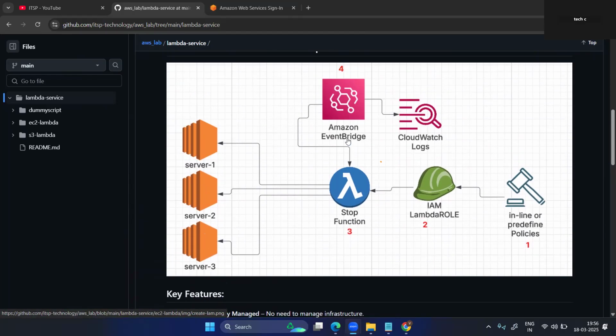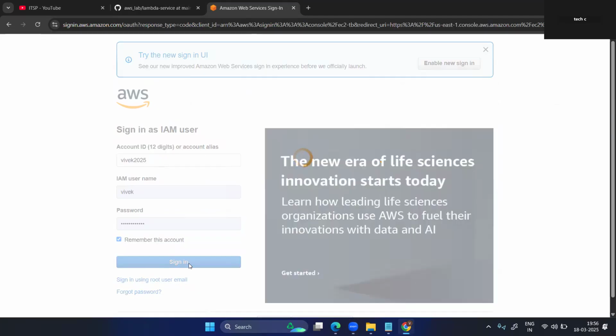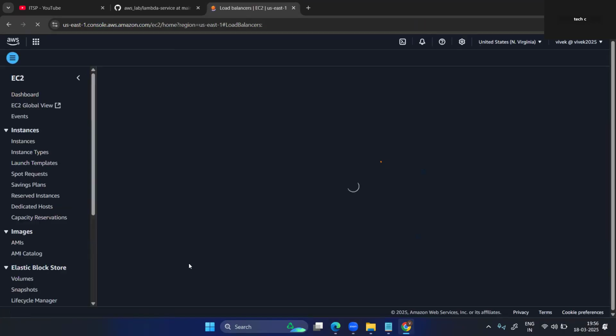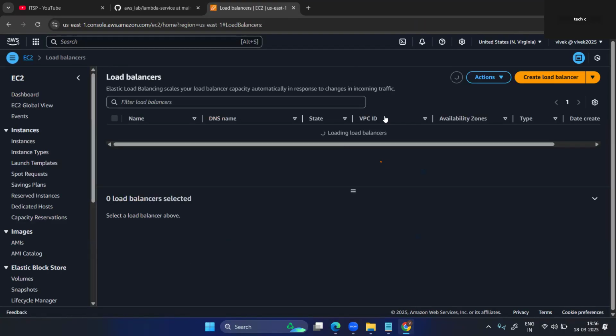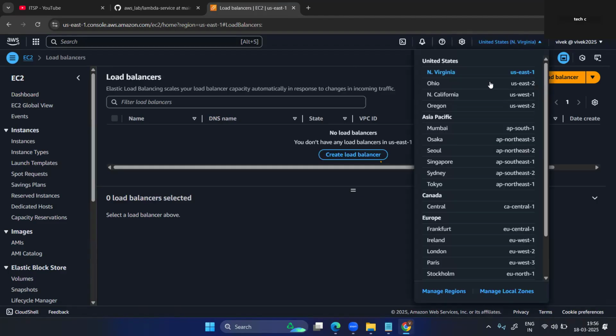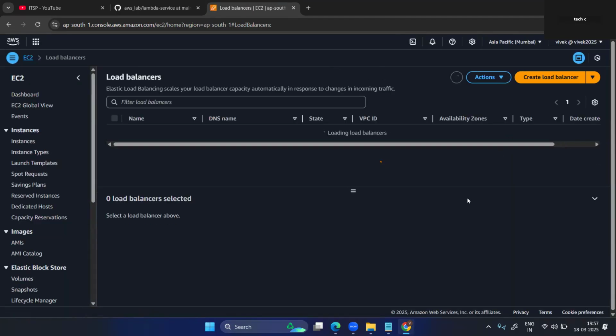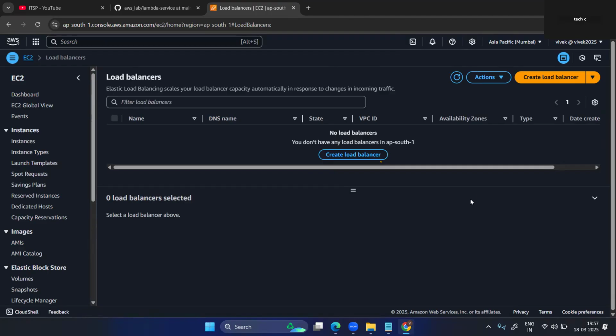So now let's go inside and log in. Yeah, let's log in. Now go inside. I'm going to my location, the Mumbai region. Great, this is near. We are from India, so I am from India.